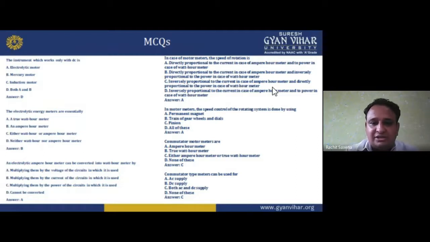Commutator motor meters are either ampere hour or watt hour meters. So the option is C. Commutator type meters can be used for AC supply, DC supply, both AC and DC, none of these. So the option is C, both AC and DC.